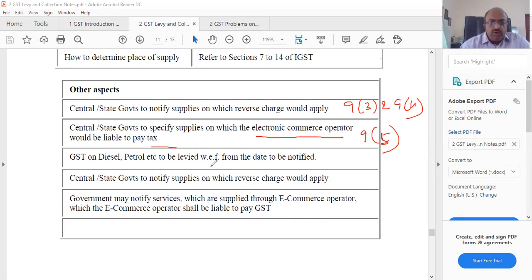GST on diesel and petrol is to be levied with effect from a future date, still not notified, still outside and not covered. The central and state governments are to notify supplies on which reverse charge will apply, the same thing, 9.3, 9.4. Again the e-commerce operator is also the same. So more or less it's the same thing that is being talked about. Okay.